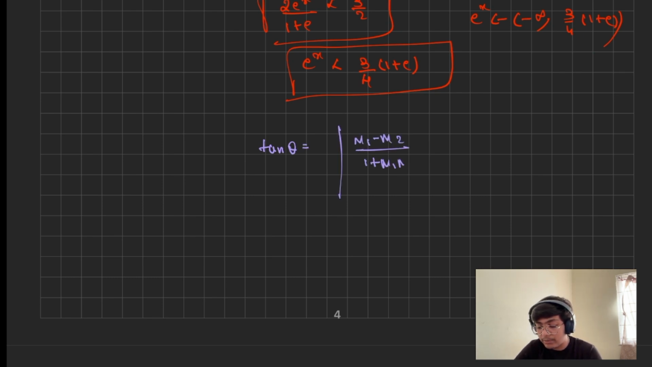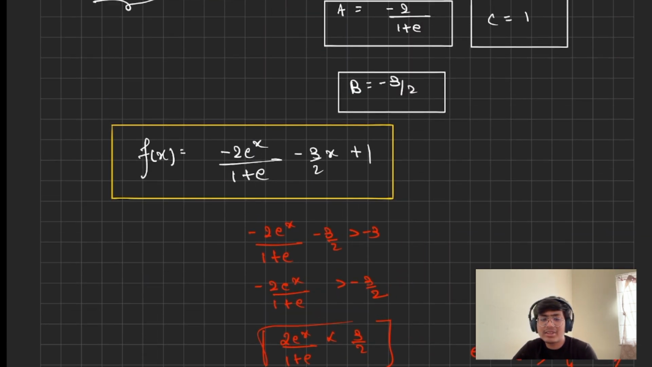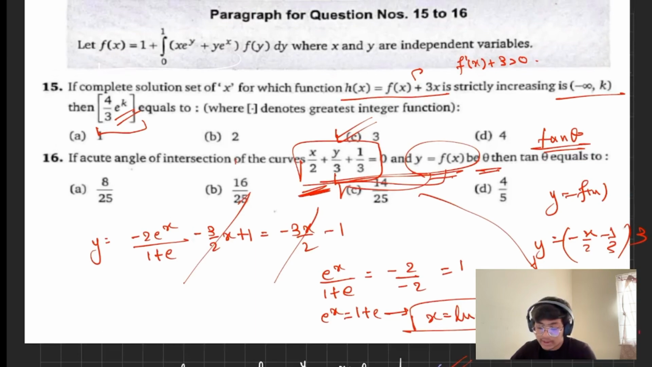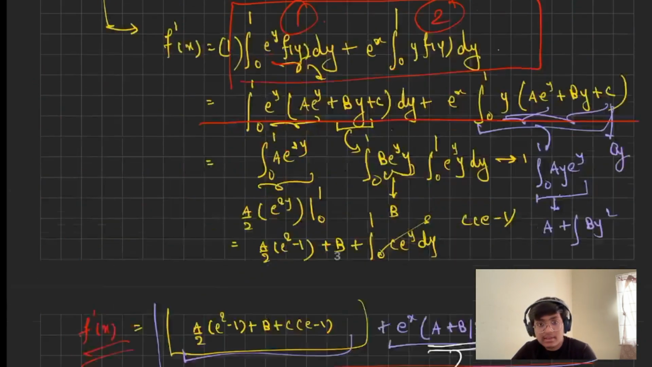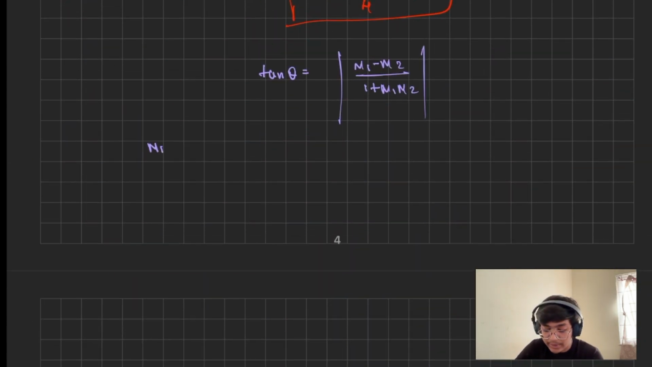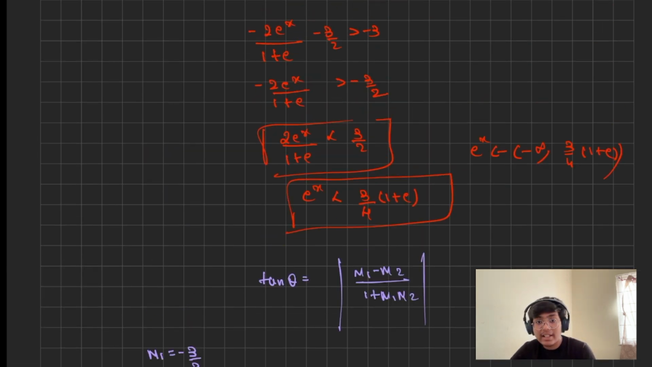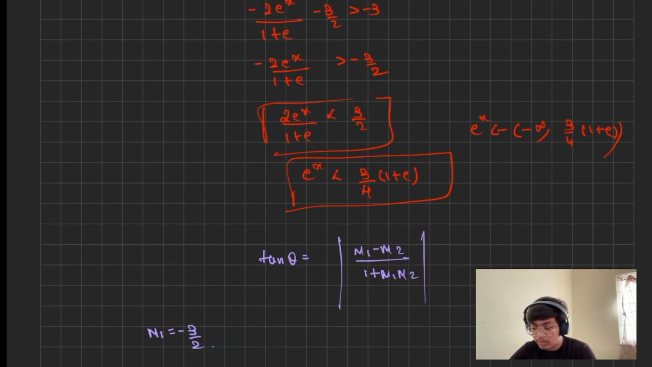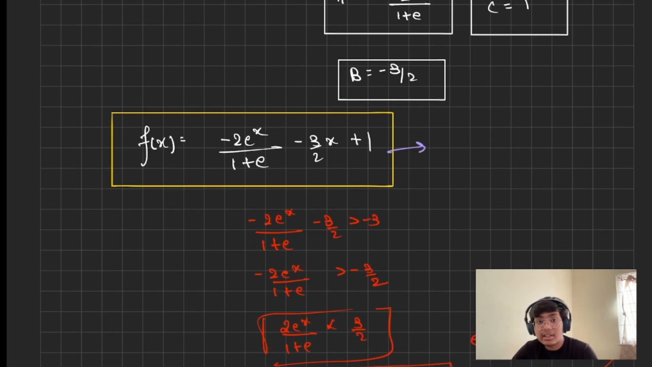So m1 here will be the slope of the line, which will be the constant because it is a straight line, and the slope of this line is nothing but minus 3x by 2, which is quite visible. So minus 3 by 2. And now we'll be finding the slope of the curve at the point ln of 1 plus e. So let's differentiate the function right here.